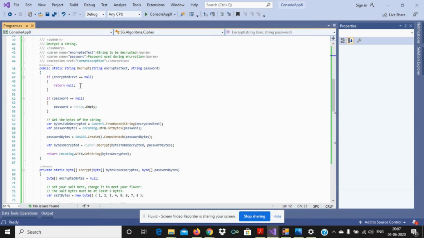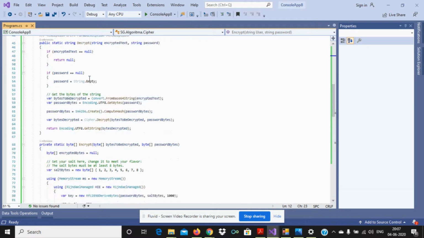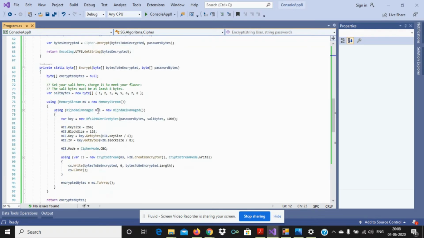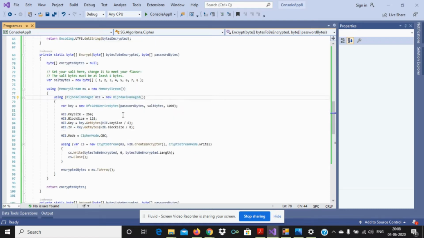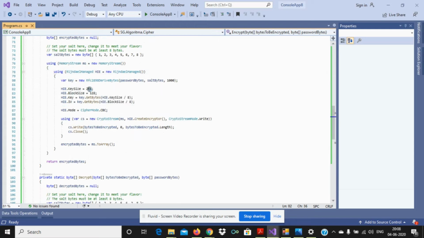There are some exceptions where only the partial encryption is directly sent to the cloud. So we don't encrypt using hierarchical base. There are some exceptions. Then we can see here the word HIE. This is called hierarchy identity based encryption. This hierarchy based encryption is formed with a method called rinjal manage.